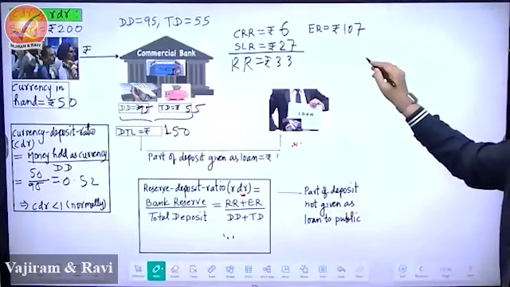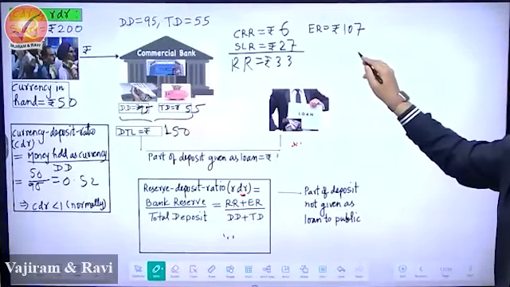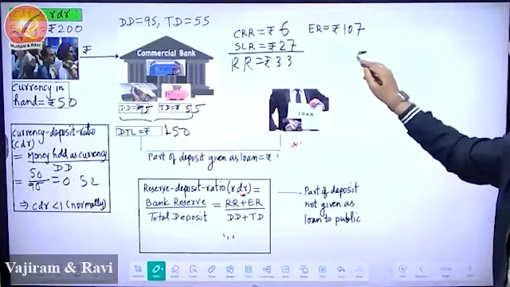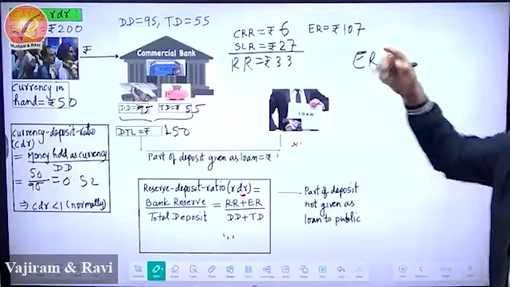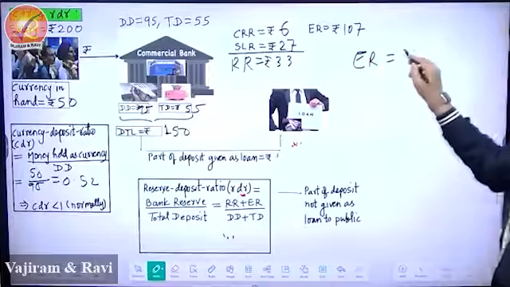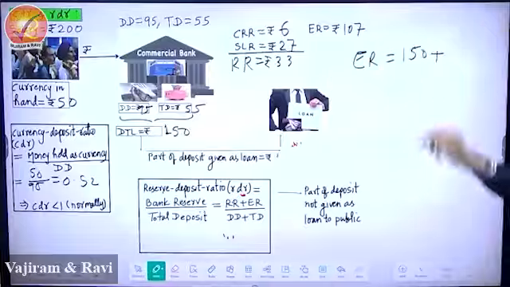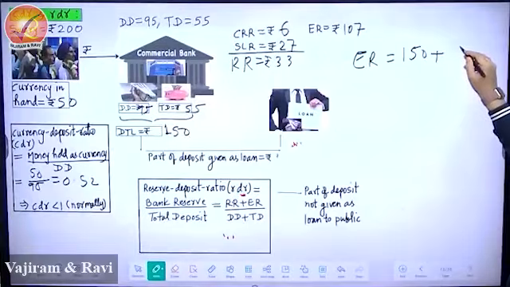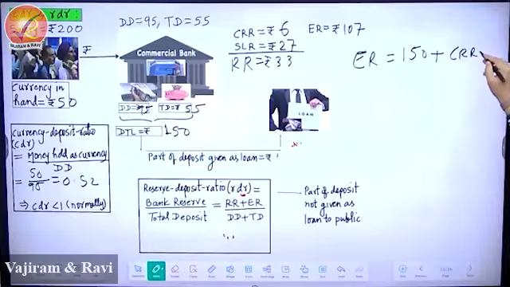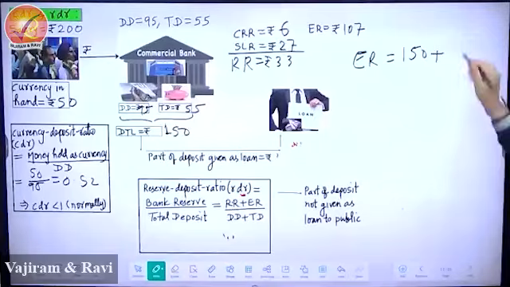Let me write. So what are you saying? TR, ER is equal to 150 plus CRR minus loan, RR.